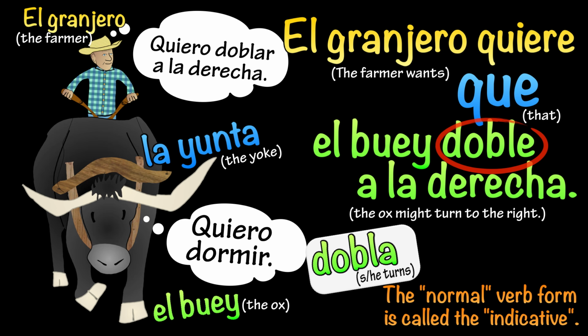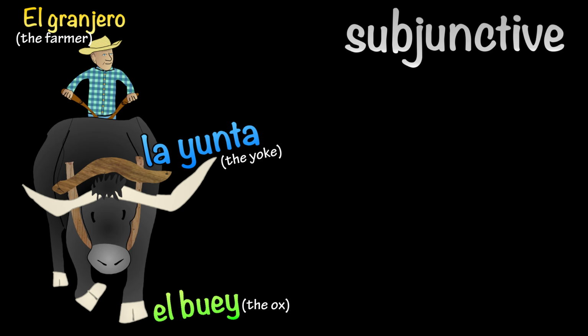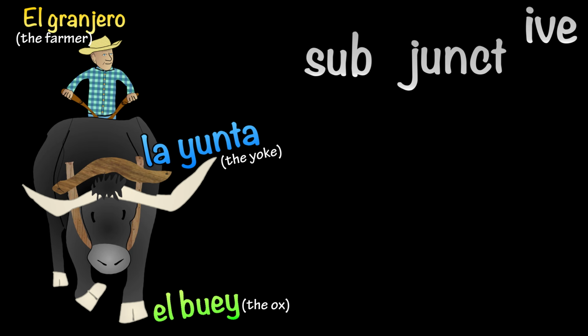For us to understand the subjunctive, let's take a look at the word subjunctive. So in it we have two parts, sub and junct. Sub means under, and junct is something joined together, or even if you look at the word yunta, it's kind of like yoked or joined together, kind of like a yoke would join the farmer to the ox. It might help here to think of the farmer with the yoke. So here we have the farmer, the yoke, and the ox, that is the beast of burden.